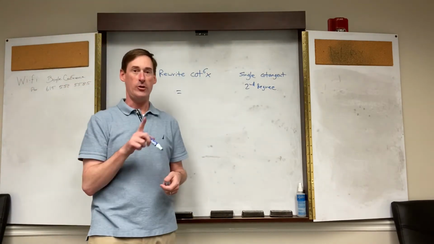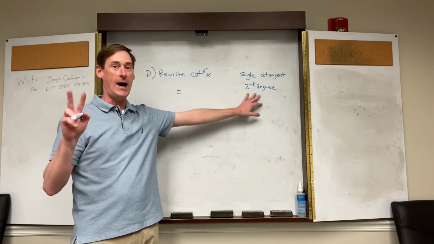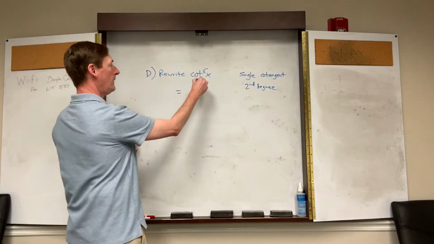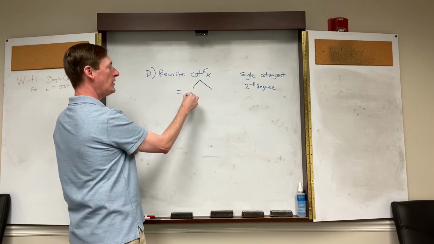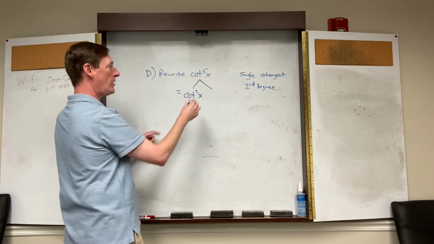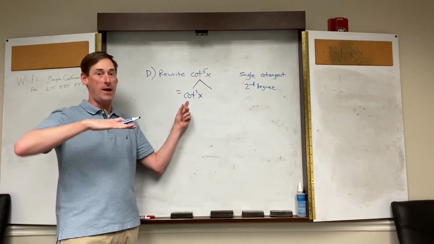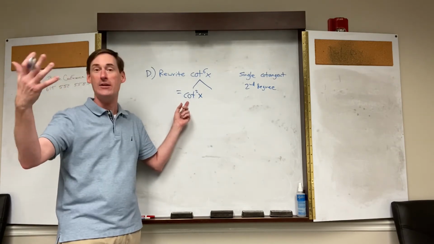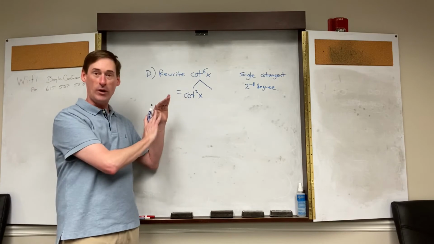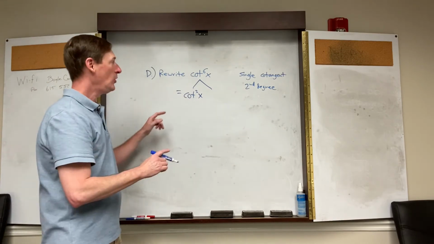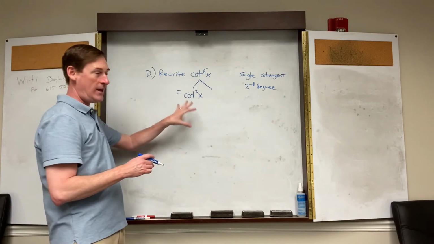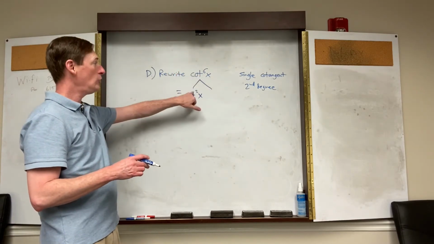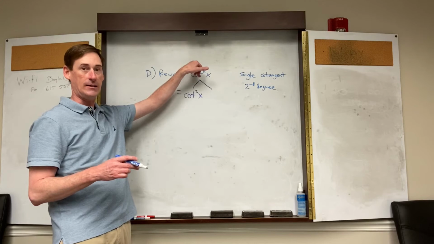So, first thing, no powers higher than the 2nd degree on your cotangent. So I'm going to write cotangent squared of x first because I want to make the maximum 2. I don't want cotangent cubed. I don't want cotangent to the 4th, 5th, 6th. I want it to the 2 at the highest. What's left over? Cotangent squared times blank is cotangent to the 6th. 2 plus blank is 6.